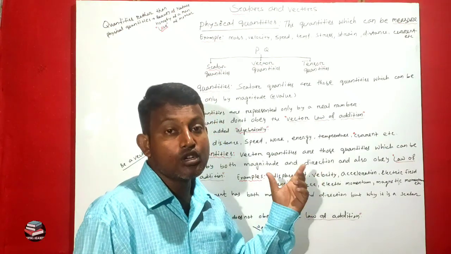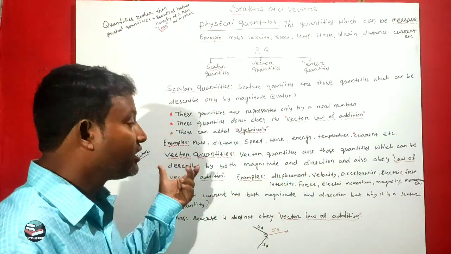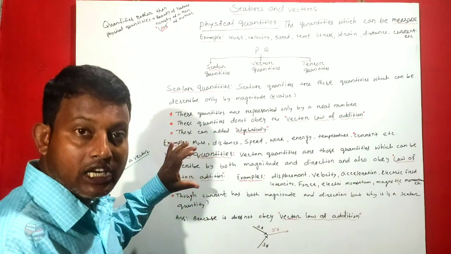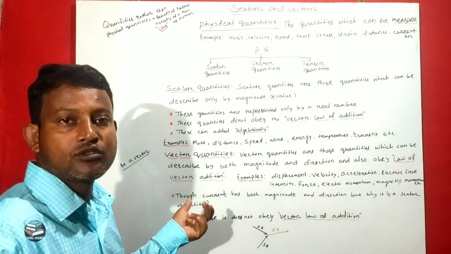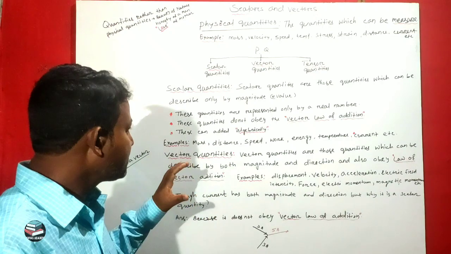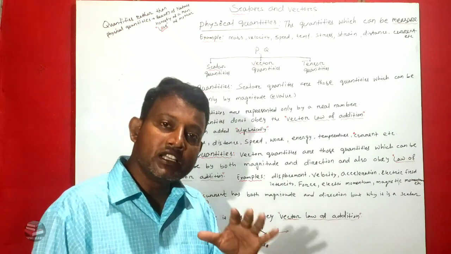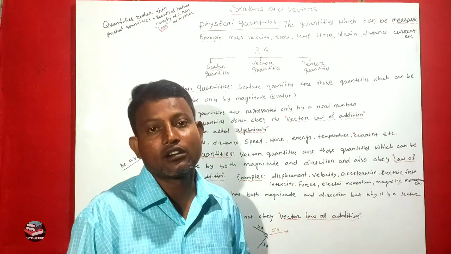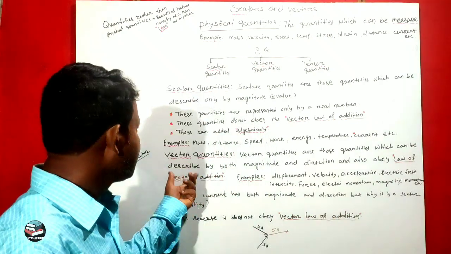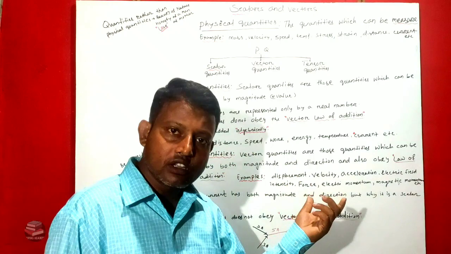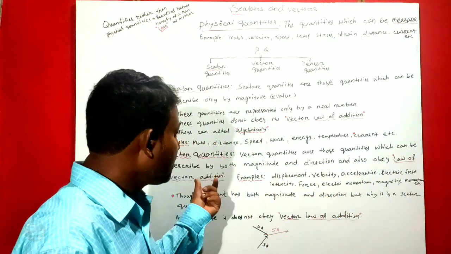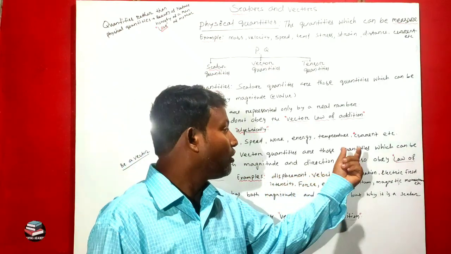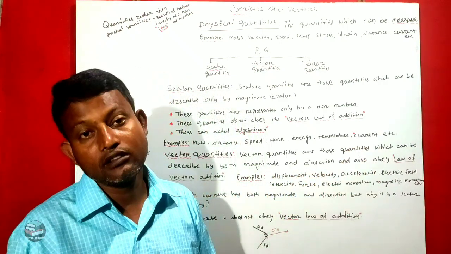Quantities obey the laws of vector addition. These quantities also obey the laws of vector addition. That means three conditions are required for a quantity to be a vector. Which are these conditions? It has magnitude, direction, and these quantities also obey the laws of vector addition.